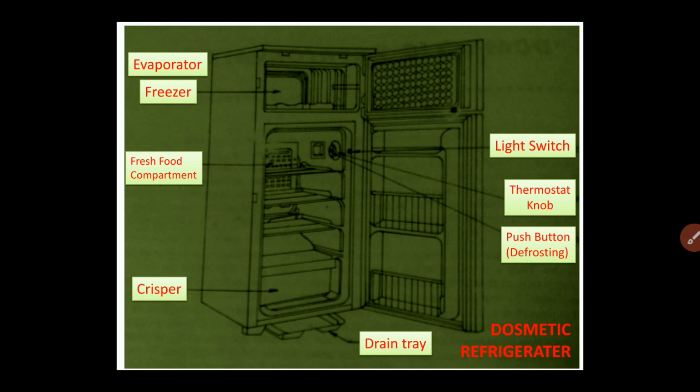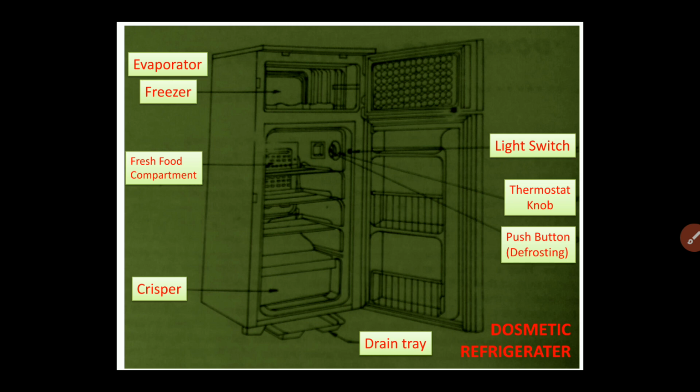So what is defrosting? Defrosting is nothing but the removal of the frost or ice which is collected on the evaporator coil. Evaporator coil here is nothing but the wall of the deep freezer. Whenever you open the door of the domestic refrigerator, air enters inside. This air contains moisture. Then whatever food material you are storing will also contain some moisture.